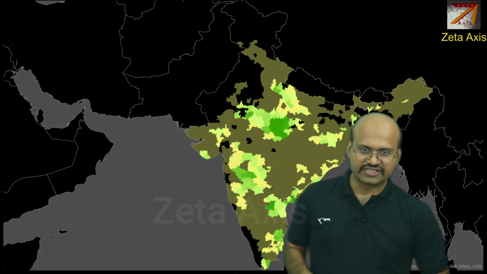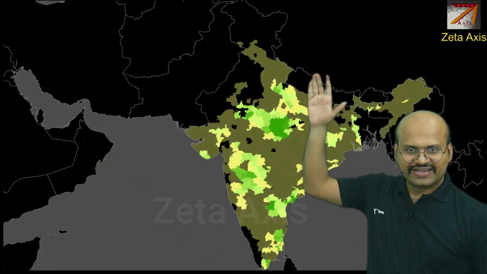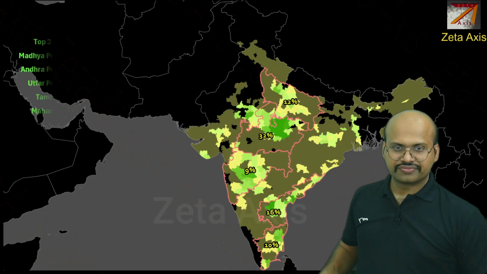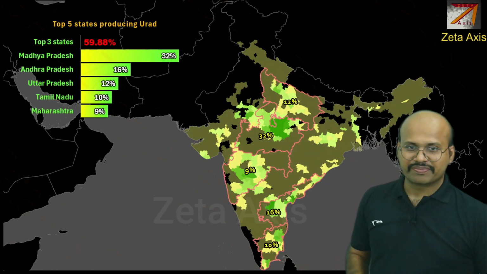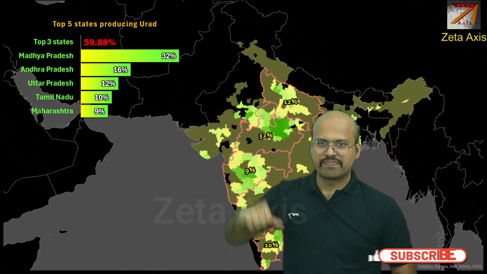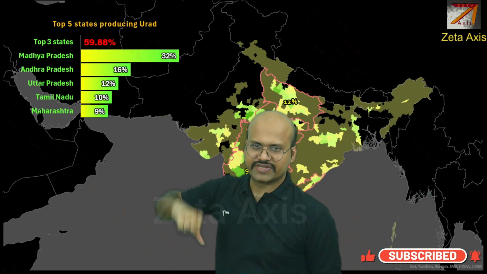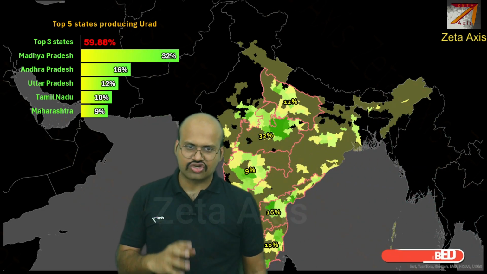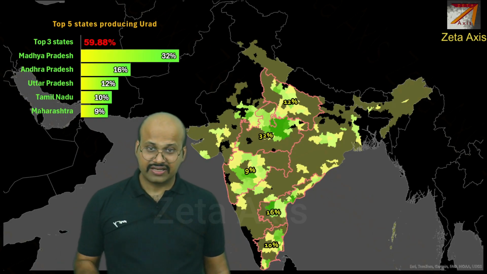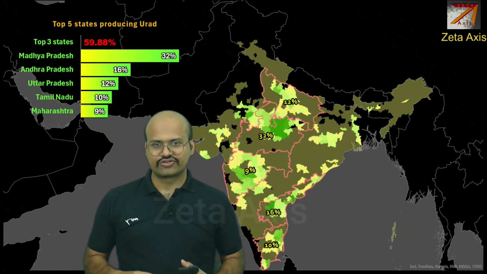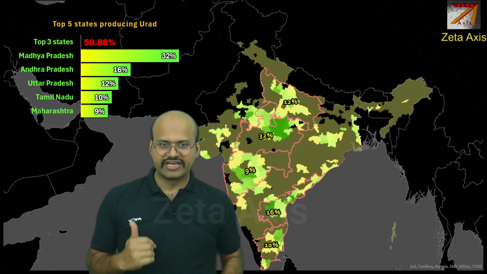Here we can see the regions where Urad is grown. We can see that it is distributed right from Uttar Pradesh to Tamil Nadu. The major regions are Madhya Pradesh, then we have Andhra Pradesh, Uttar Pradesh, Tamil Nadu and Maharashtra. And if we see the top 3 states, then we can see that it is around 60%. So the production is not that much concentrated like other pulses. Still, Madhya Pradesh is the leading producer of pulses. In most of the pulses, you will see that Madhya Pradesh is the leading producer.